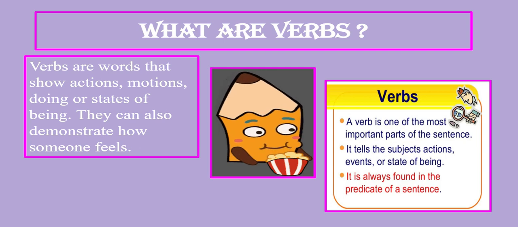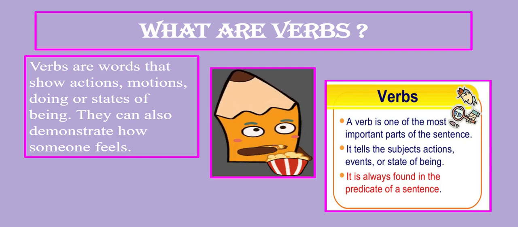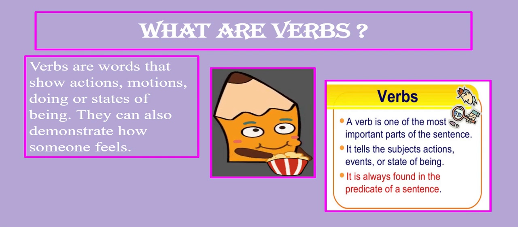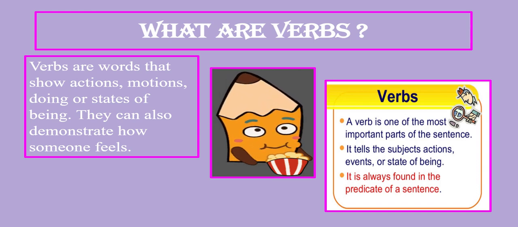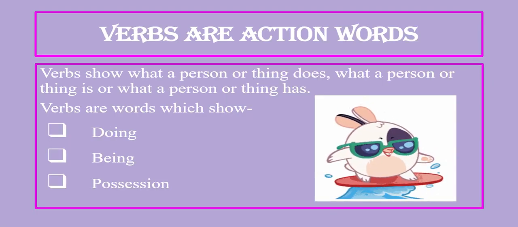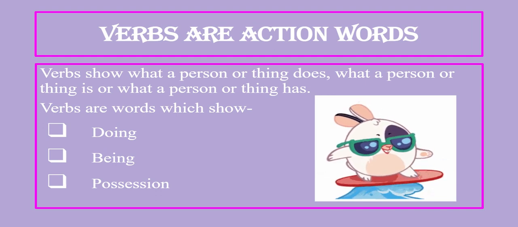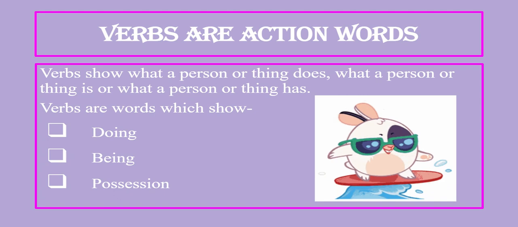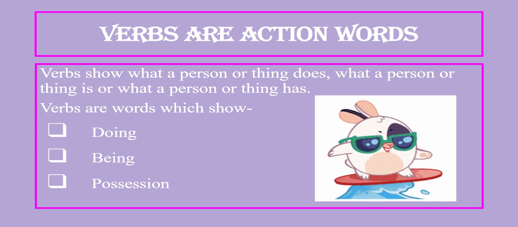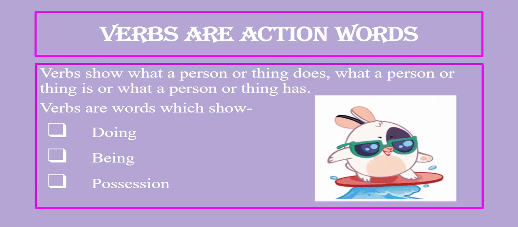Now, I hope you remember what a predicate is. We took up kinds of a sentence, parts of a sentence. Now, parts: subject and predicate. Subject is about whom we are talking, predicate is what the action is about. So, verbs are action words. They tell us or show what the subject does, meaning doing, being, and possession.